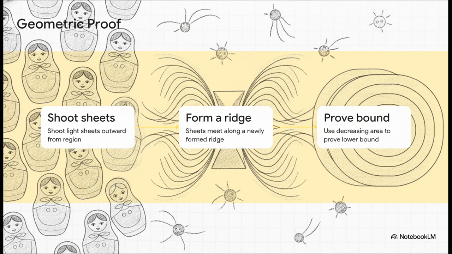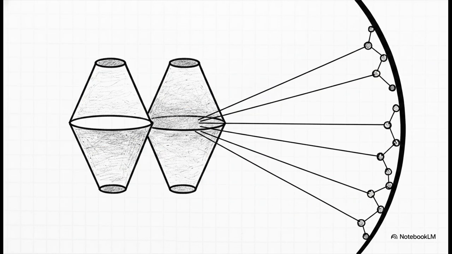The light sheets travel outward, they meet up to form a sort of ridge, and because Raychaudhuri's equation ensures the area is always decreasing, physicists can mathematically prove that the area of this ridge bounds the mutual information on the boundary. And here is the grand finale of that proof. Through pure geometric focusing, they have perfectly translated a physical bulk space area directly into a quantum information measurement. The area of that geometric ridge fundamentally dictates the minimum amount of mutual information that must exist on the quantum boundary. It is an absolutely stunning connection.